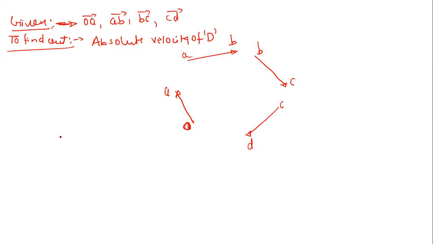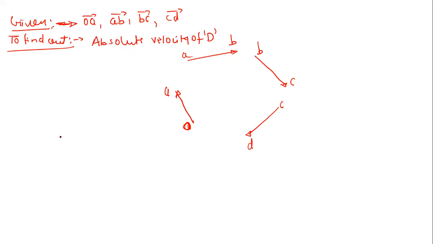I am just interested in finding the absolute velocity of point D. So first we connect the A's and find OB. After that we connect the B's and find OC. After that C, and then OD.